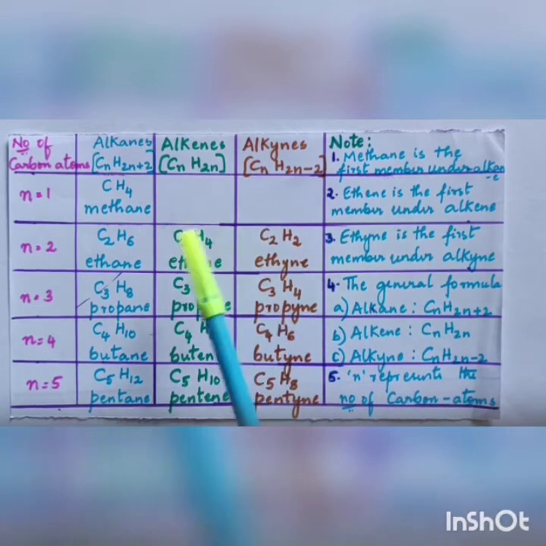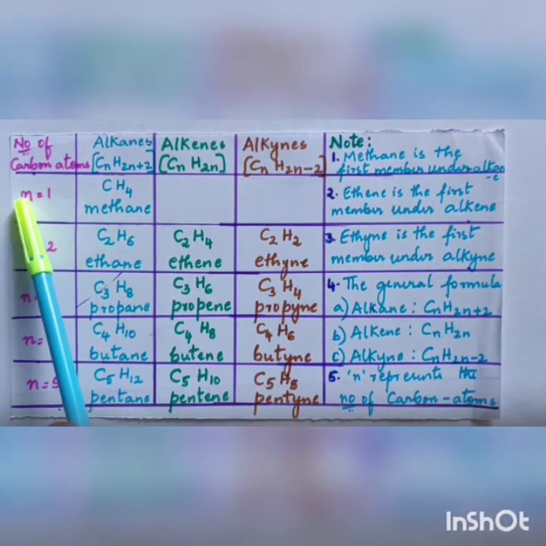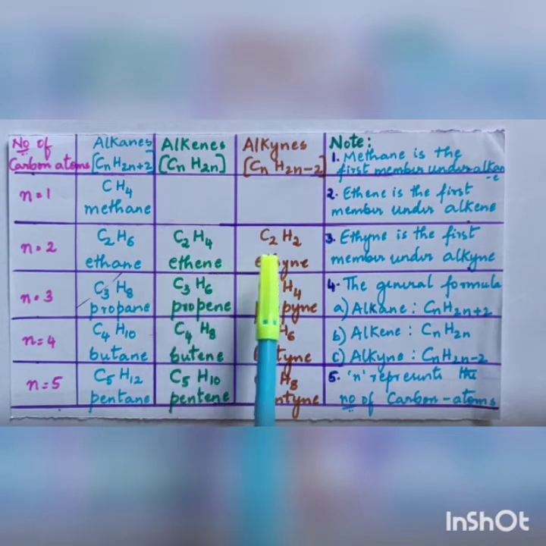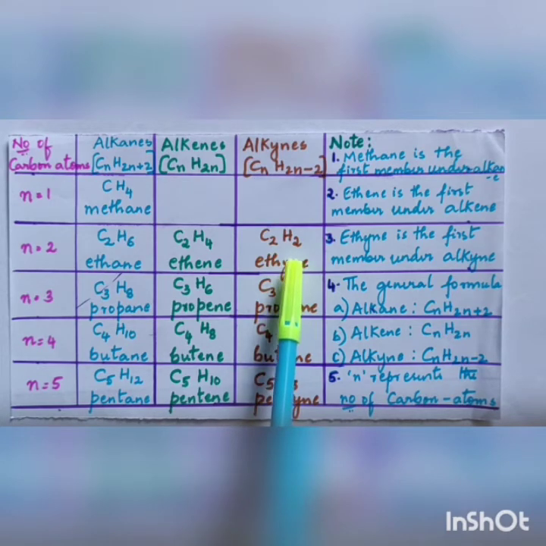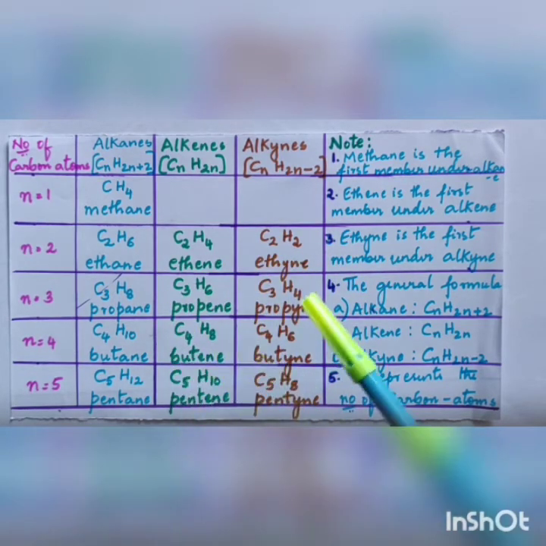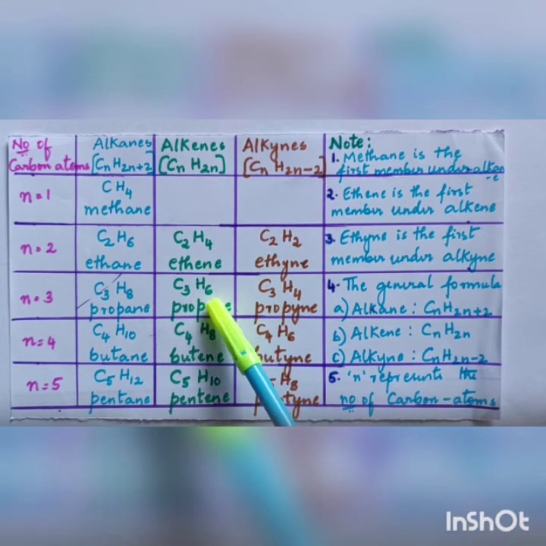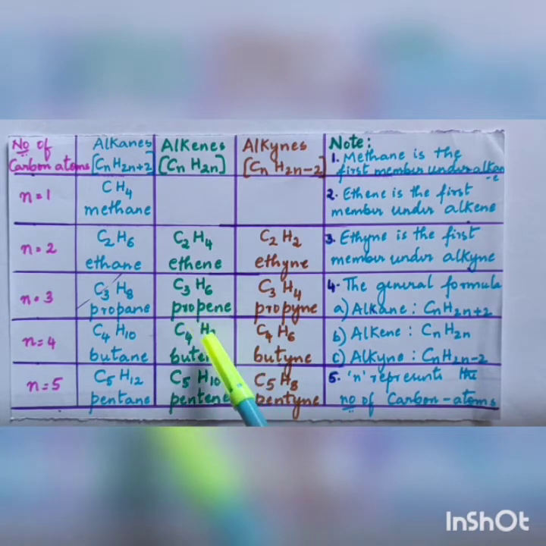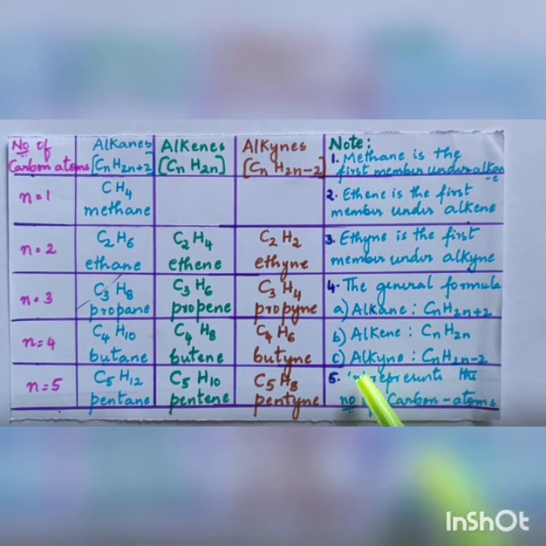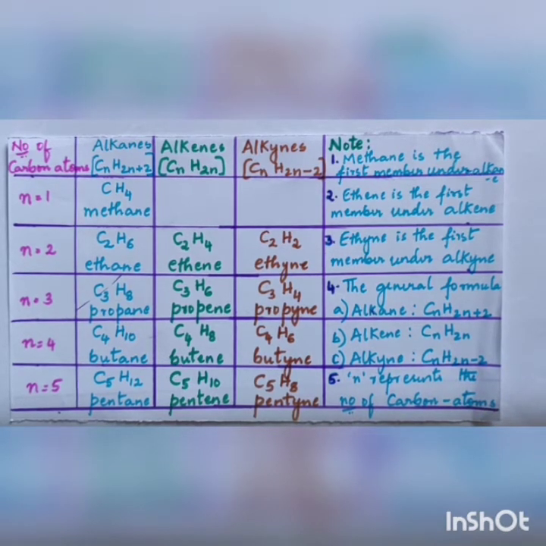In the case of alkene and alkyne, there is no n equal to 1. So the first member will be ethene, and in the case of alkyne, the first member will be ethyne. This is one of the important questions they'll ask you, which is the first, second or third member. If it is the first member, it is ethene, second member propene, third member butene. Don't get confused between alkane, alkene and alkyne. The general formulas are: alkane CnH2n plus 2, alkene CnH2n and alkyne CnH2n minus 2. So this is about the hydrocarbons.